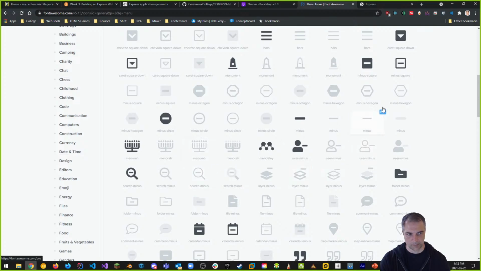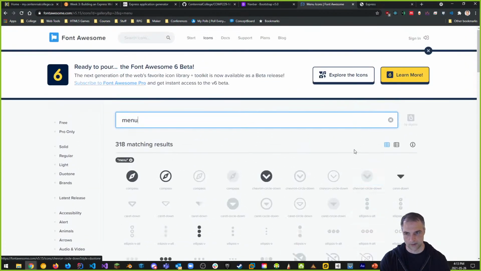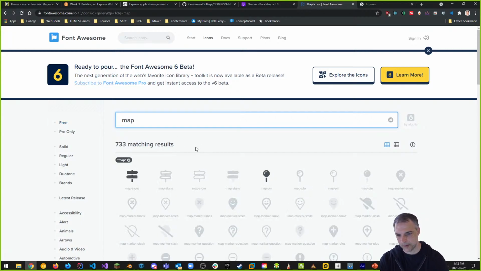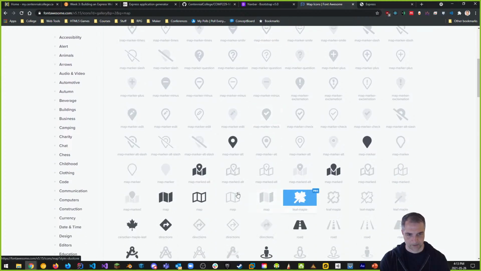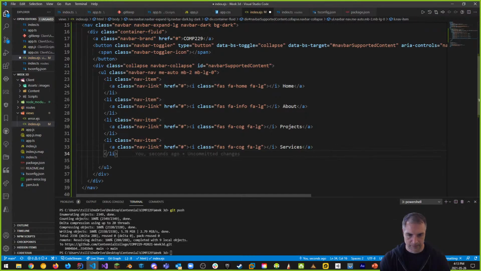And you can see that there might be something that you might want to use that's cool, right? Maybe a map might be better. Yeah, maybe something like this, like a map. So this is like services, almost like a service map, if you will. So I can grab that, and let's populate that in there.